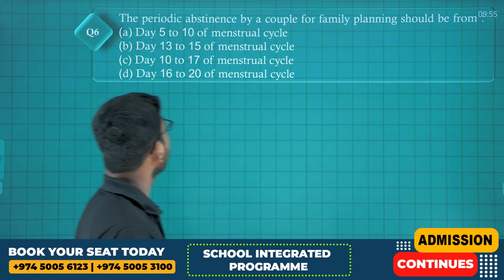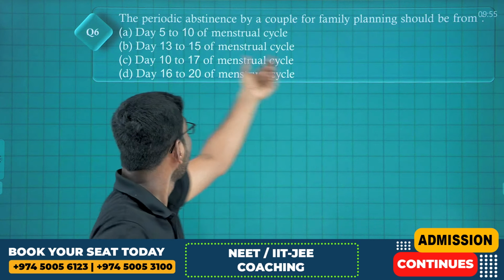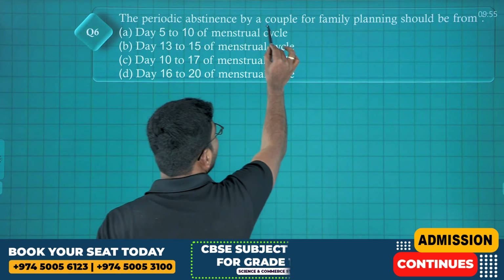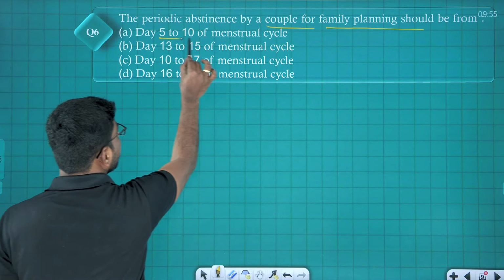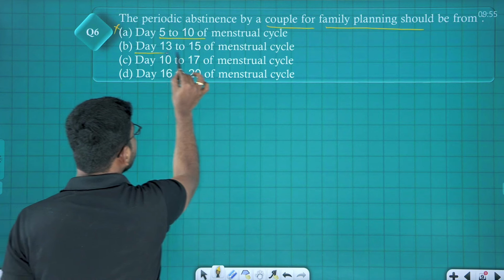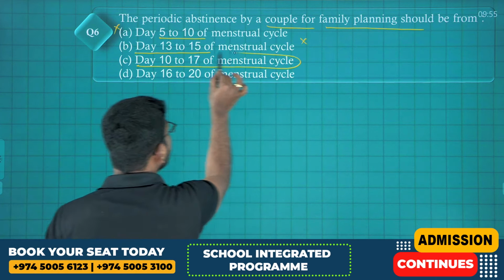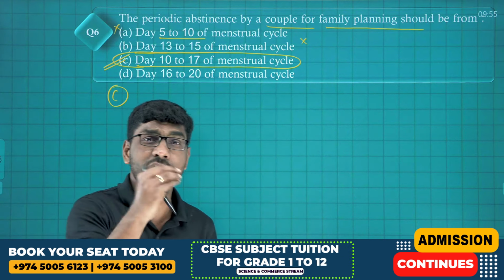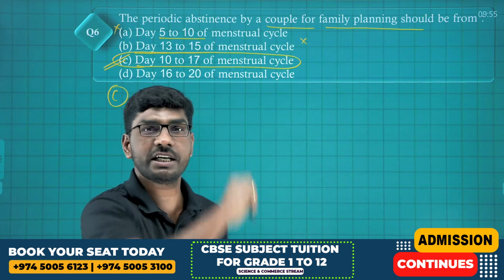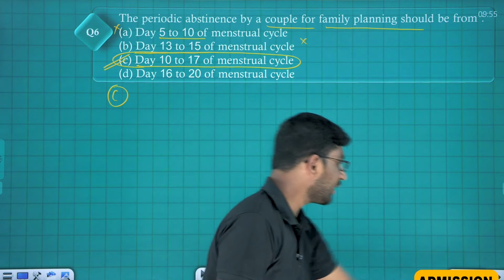Next question. Look at the next question. Periodic abstinence, a reproductive health chapter question. Periodic abstinence by couples for family planning should be from the given days: day 5 to day 10? No. Day 13 to day 15? No. Day 10 to day 17 of the menstrual cycle. So the correct answer is option C, because ovulation takes place in between these days. So the chances of high fertility and high pregnancy are there between 10 to 17. Am I clear? So the right option is option C. Shall we move on to the next question? Look at the next question.